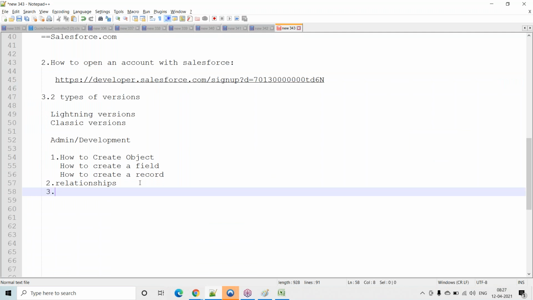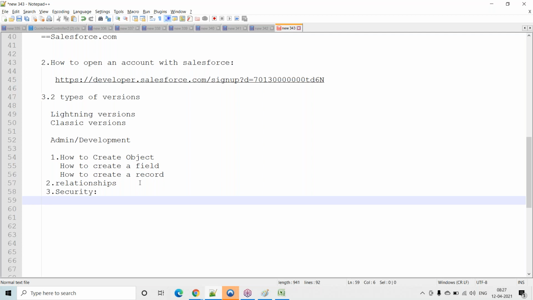So the third topic is security. Before going into security, one general example: suppose you go to HDFC bank and you have an account with HDFC bank, and I also have an account with HDFC bank. Everyone has their own username and password, right? For me, is it possible to access your bank details? No, right? Only the owner will access it. The owner is anyone having the username and password; only that person will access.